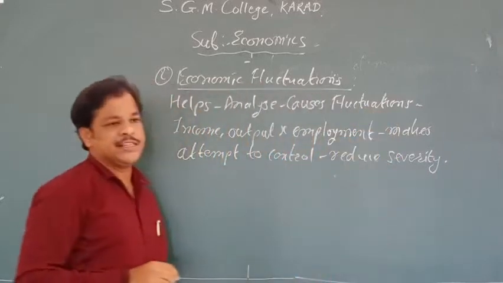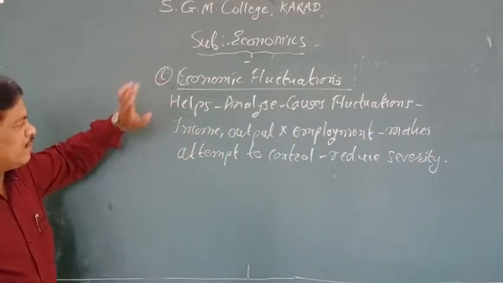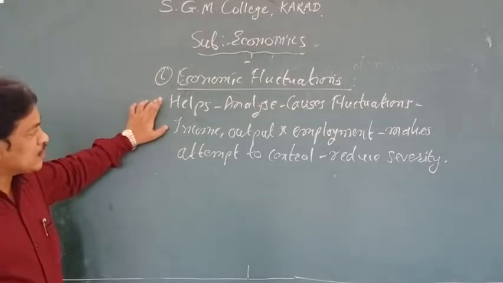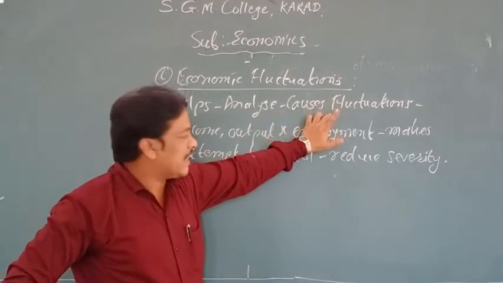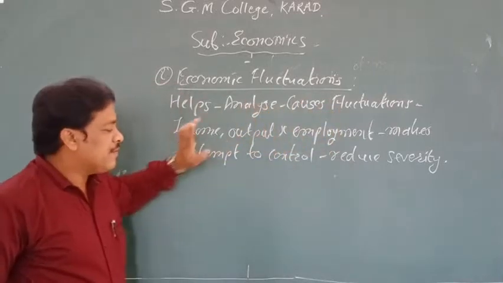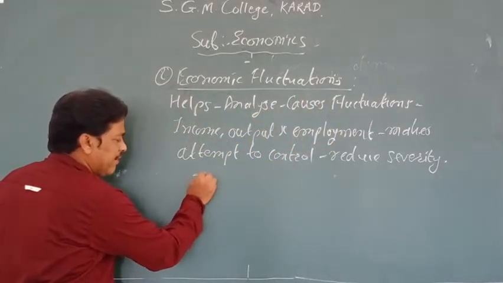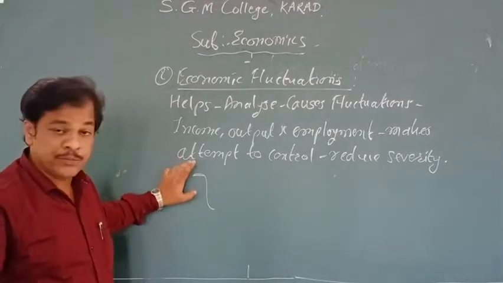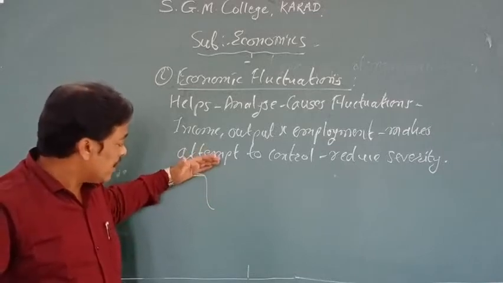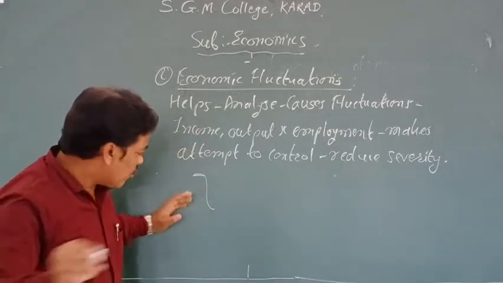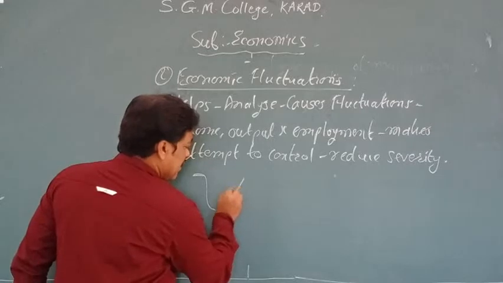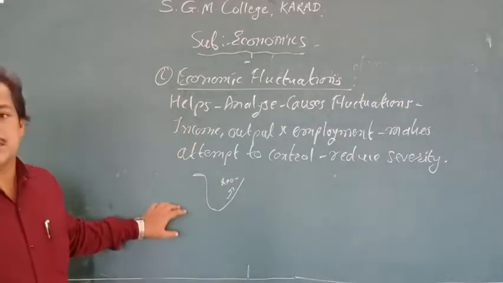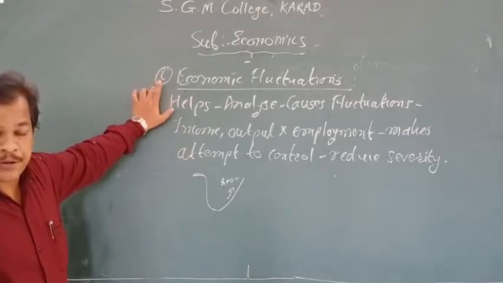Now see, I will explain these points. Economic fluctuation. What kind of fluctuations are there? Study of macroeconomics helps to analyze the causes of fluctuation. What kind of fluctuations are there in the economy? If the market is at the top, it will definitely come down. So in the last lecture I discussed the business cycle, that is the condition of prosperity, boom, recession, depression. Again the economy will come to an upward level, that is recovery. All these fluctuations are studied with the help of macroeconomics.